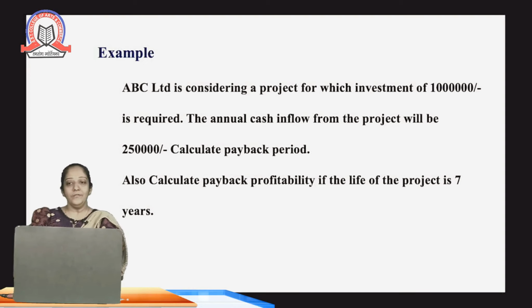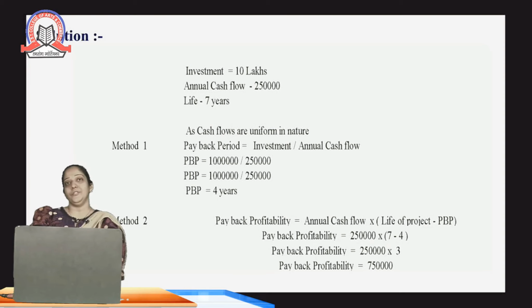So as per the formula, how can we calculate? The formula is investment divided by annual cash inflow. So that is 10 lakhs divided by 2,50,000. So the payback period will be 4 years. That means I am going to get my investment amount returned in 4 years.